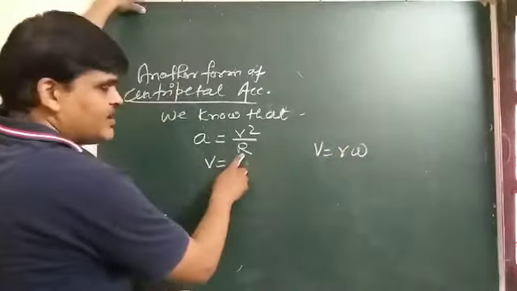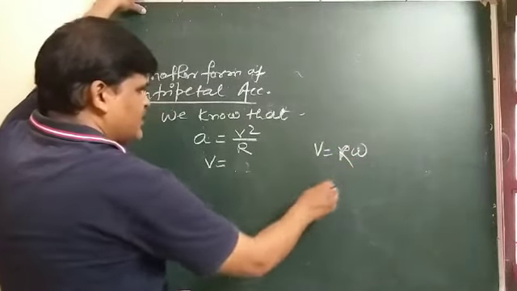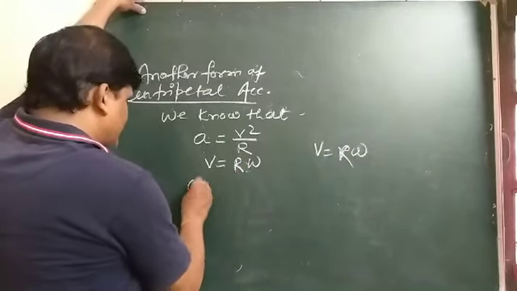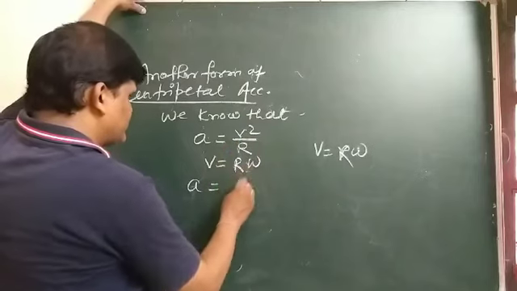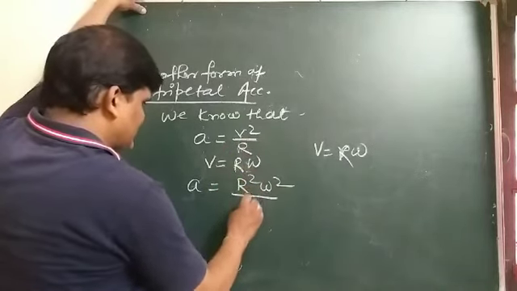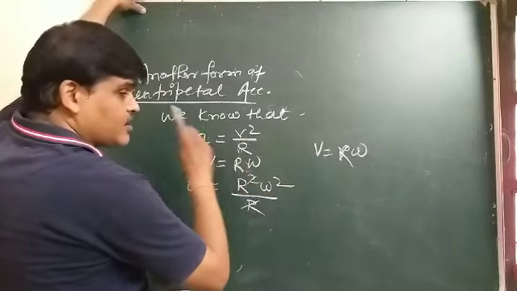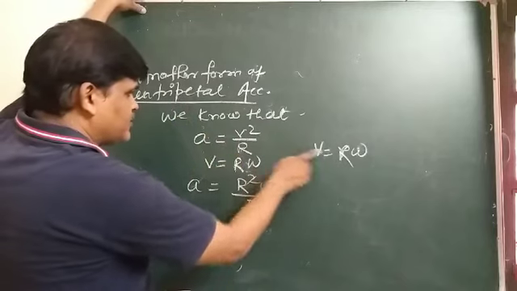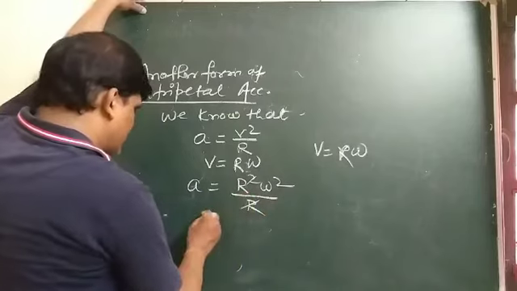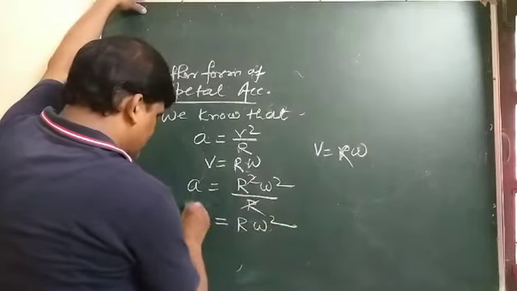Here we have taken the radius as capital R, so we also write v equal to R omega. So a can be written as v square, meaning R square omega square, by R. Here R is the radius of the circular path.